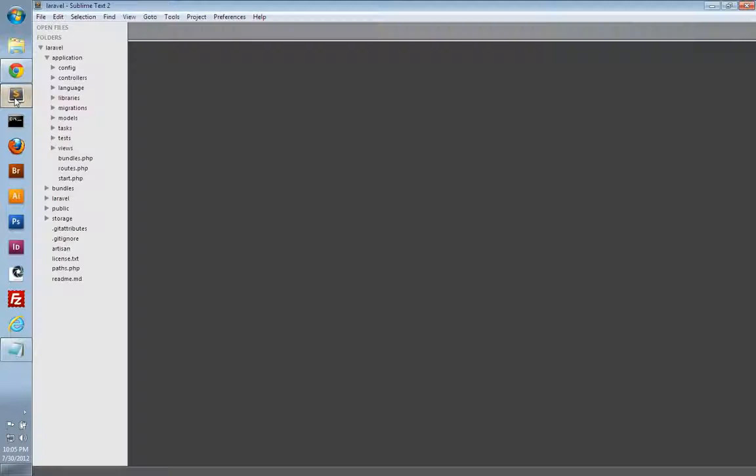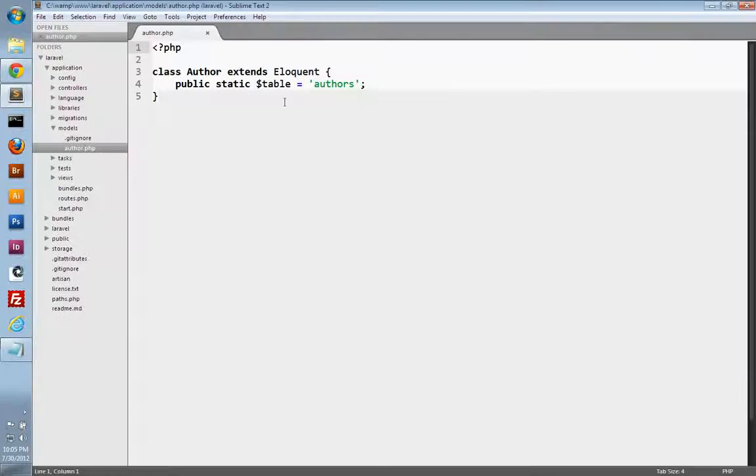We'll go into our text editor. And I'm going to show you how to do your validation inside of your model. You could do your validation in your controller if you wanted to, but I'd recommend not to, as that's the whole point of having a model, is the model's supposed to work with your data. So we're going to do our validation in the model here. So we'll open up our models folder and open up our author model.